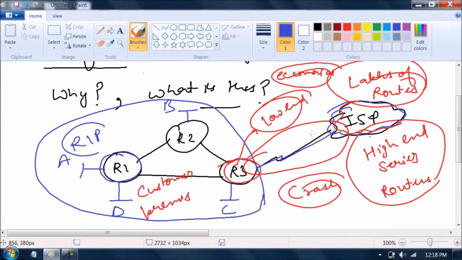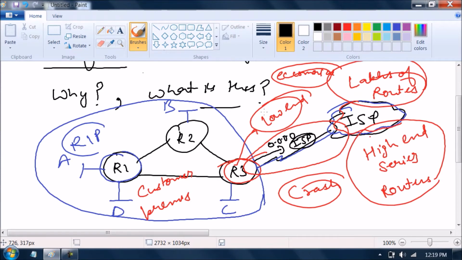What we usually do is define a default route on this router, 0.0.0.0, and the next hop will be the ISP. Clear? Now R3 is able to send traffic to the internet, but not R1 and R2, because they do not have a default route.